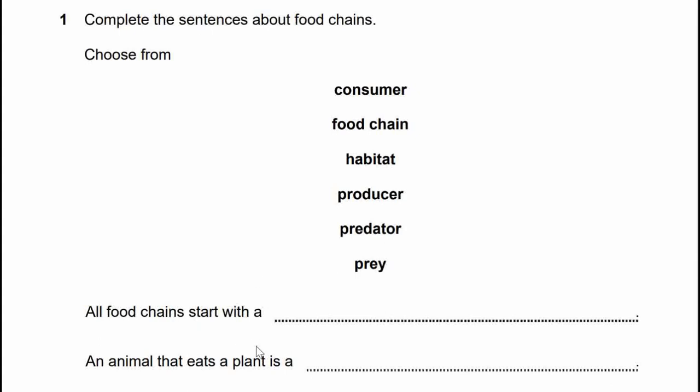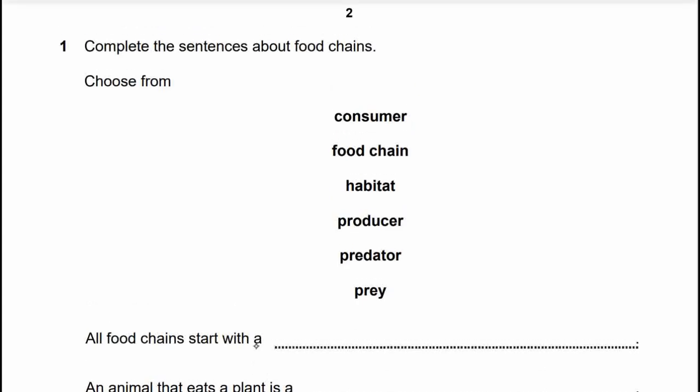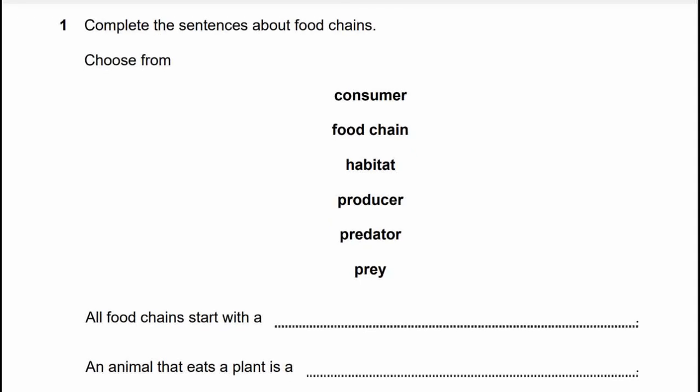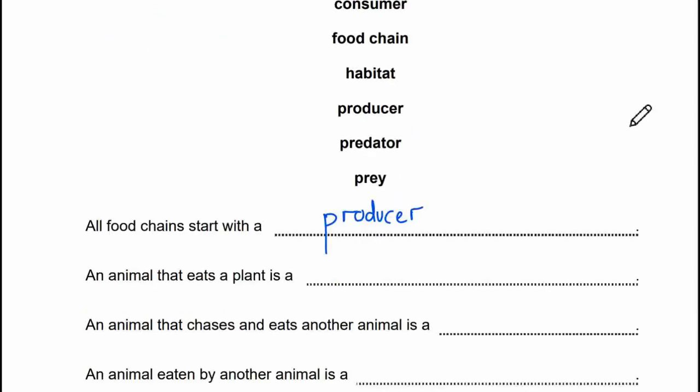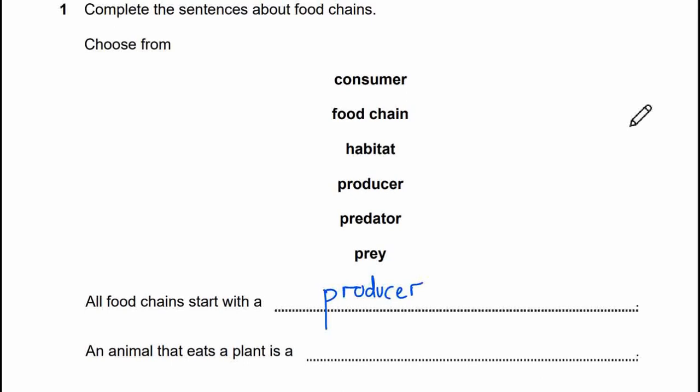All food chains start with a producer. An animal that eats a plant is a consumer.